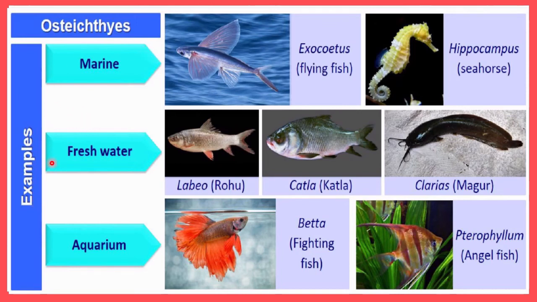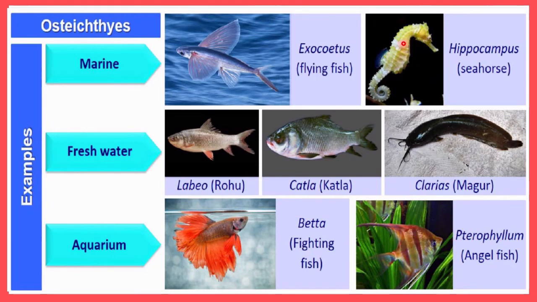Okay, this Osteichthyes example can be divided into three groups, on the basis of their habitat. If their habitat is marine water, then the example you can see is Exocoetus. This is called flying fish, and this is a unique example.